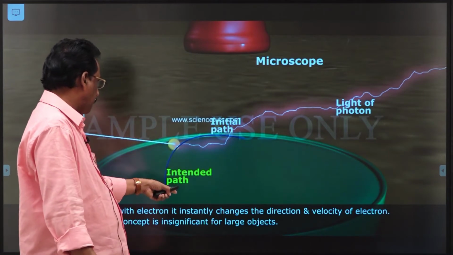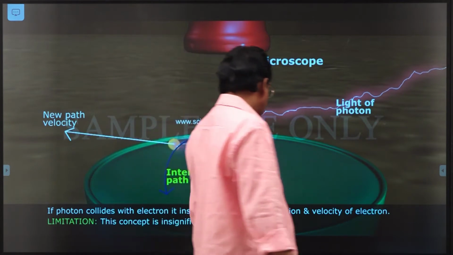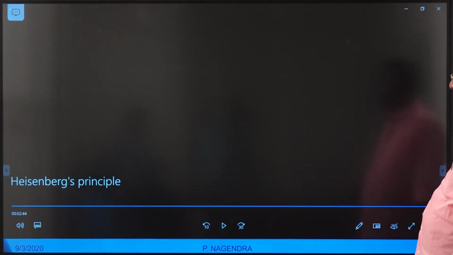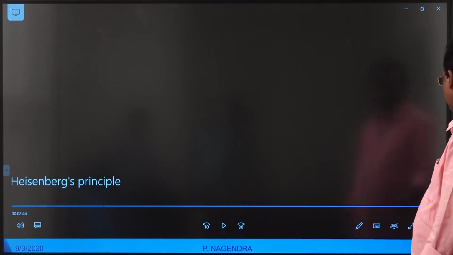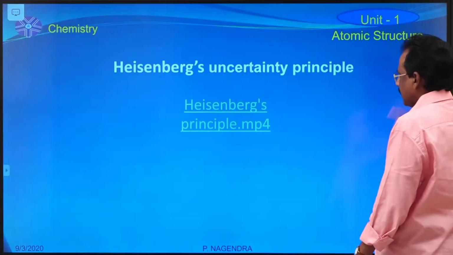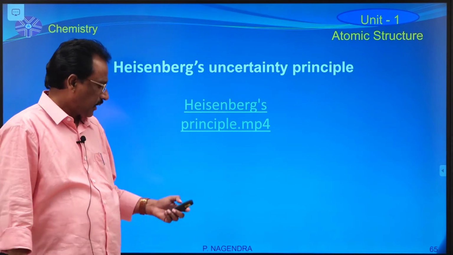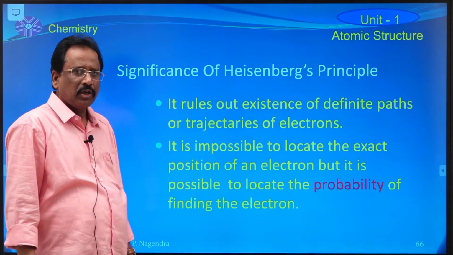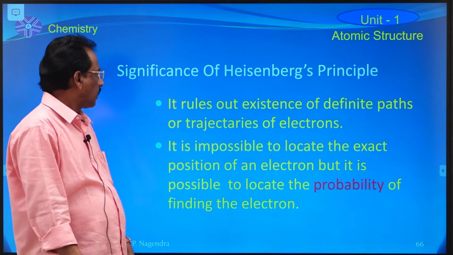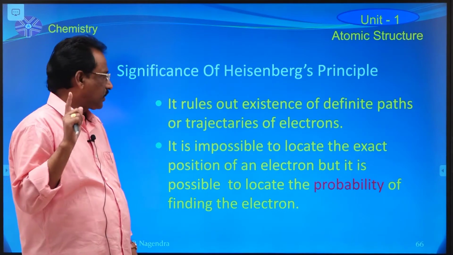This is the actual path, and the path of this electron varies because that light has more energy when compared to the energy of the electron. So, the final point is, it is impossible to determine the exact position and exact momentum or velocity of the particle like electron according to Heisenberg's uncertainty equation.